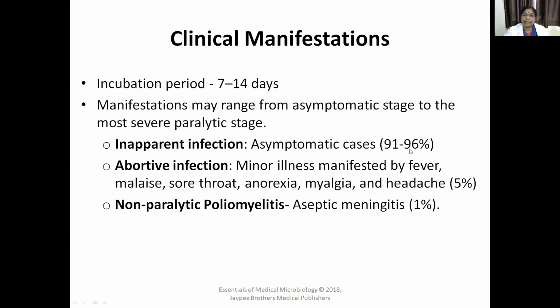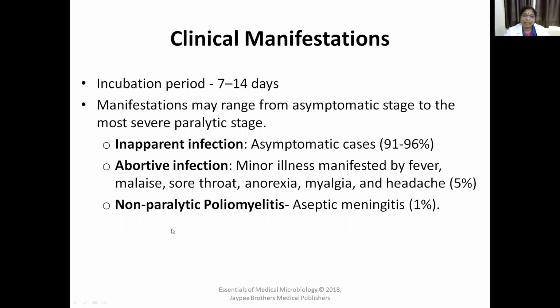91 to 96% have inapparent infection, that is, asymptomatic cases, without any symptoms. 5% of the patients will have abortive infection, that means a minor illness manifested with fever, malaise, sore throat, anorexia, myalgia, and headache. Only 5% will have this abortive type of infection with minor symptoms.